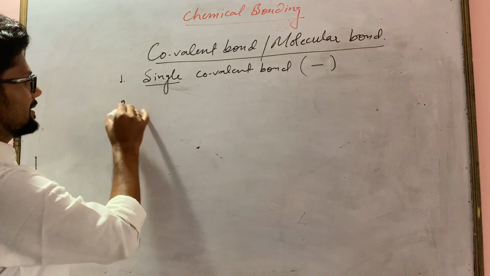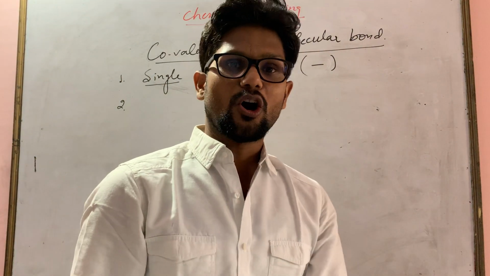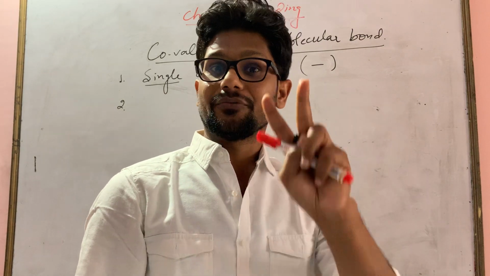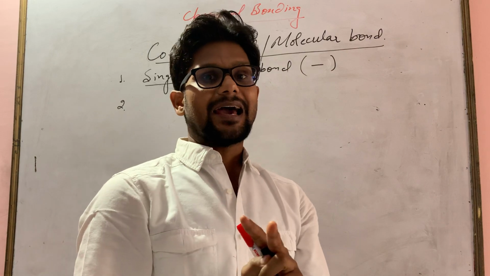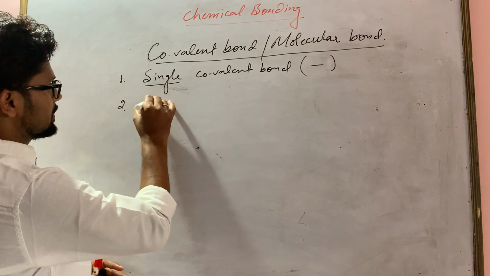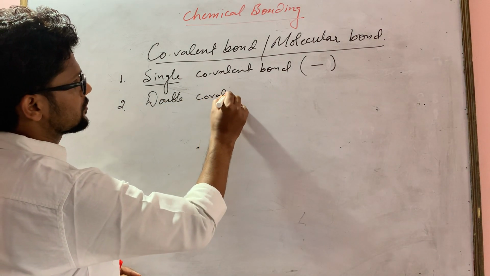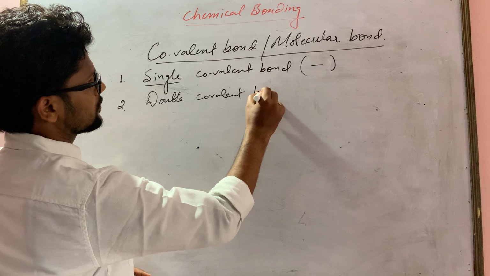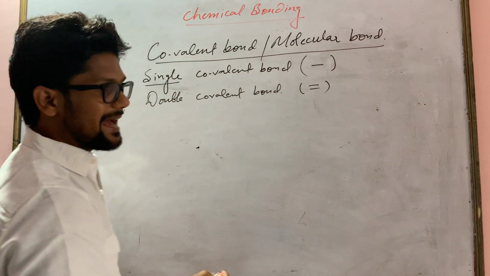Similarly, the second is, a bond formed by sharing of two pair of electrons between two combining atoms in a molecule. That is called double covalent bond, and it is denoted by a double dash.